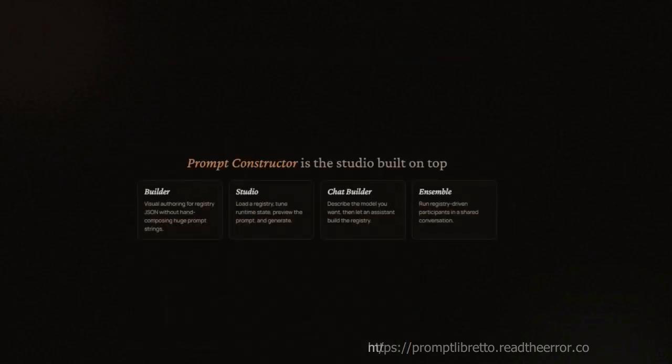The prompt constructor is the studio built on top of PromptLibretto for creating and testing chat model configurations. It includes a builder, which is a no-code template-based interface for registries, configuring memory systems, or writing assembly logic, a studio, which loads those registries and tunes runtime state, an ensemble, which is a tool to explore how your registry design choices influence the behavior of LLM-driven conversation, and finally there's an experimental chat builder. The chat builder is a two-pane interface for building registries through conversation. The left pane is the assistant chat, the right pane is the live registry visualization.